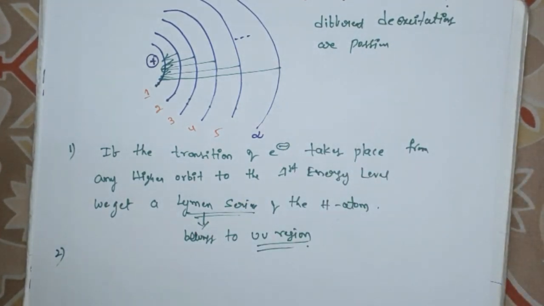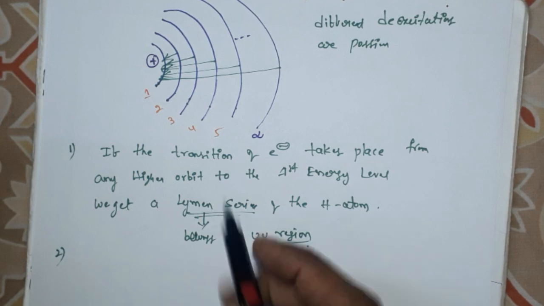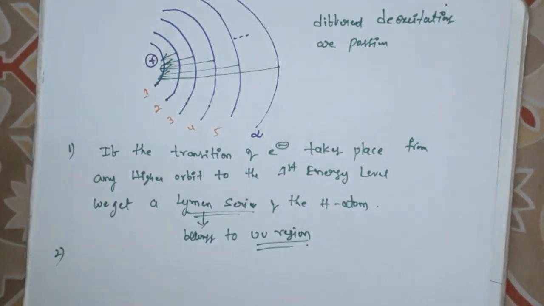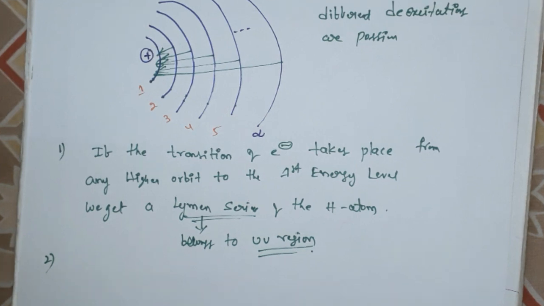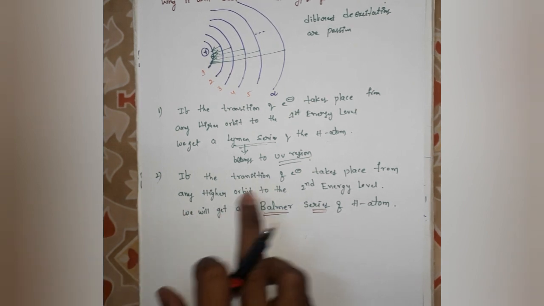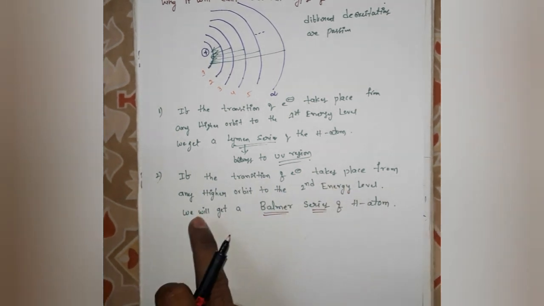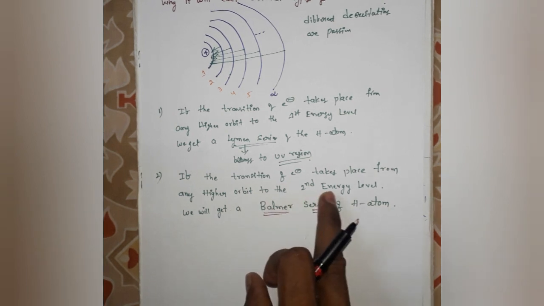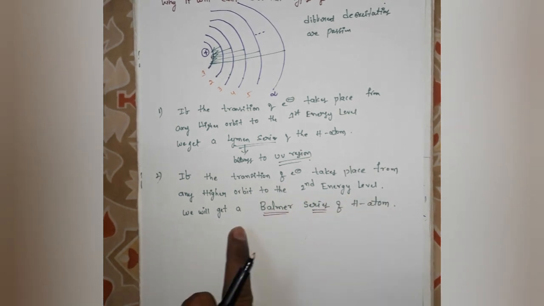Not always does the electron transition from a higher energy level to the first shell. Sometimes the electron will go to the second energy level instead of the first energy level. So the second de-excitation possibility is, if the transition of an electron takes place from any higher orbit to the second energy level, you will get the Balmer series of the hydrogen atom.